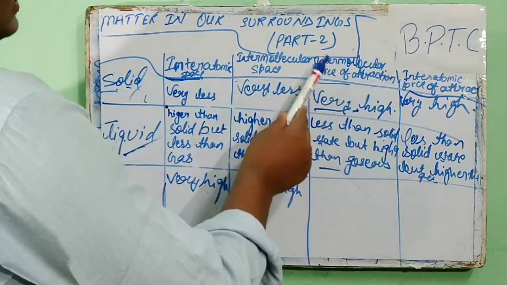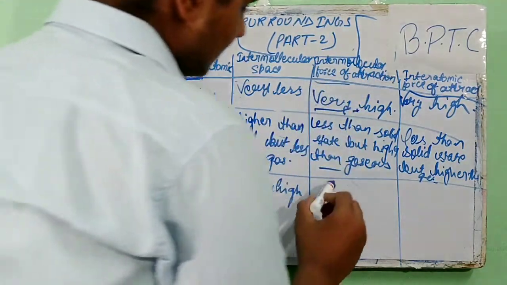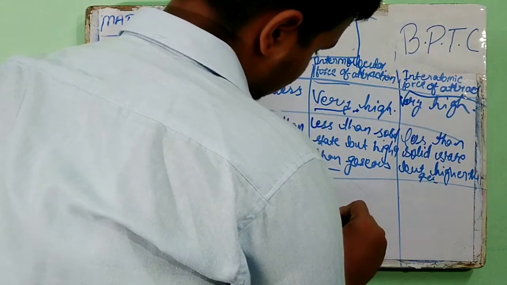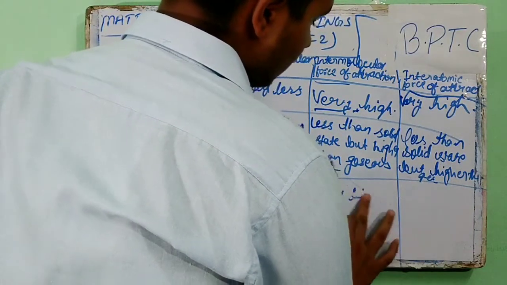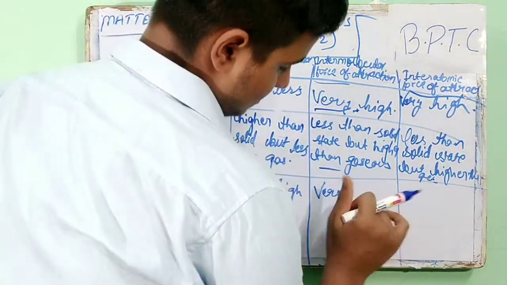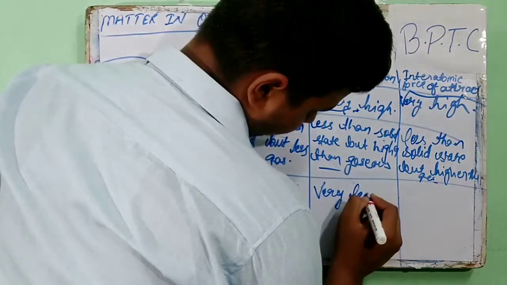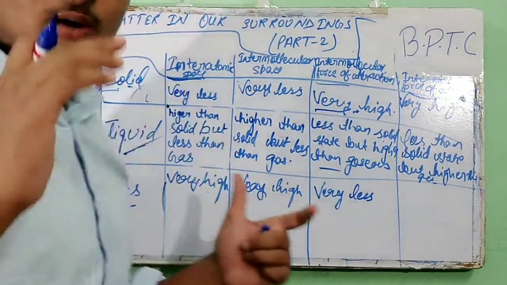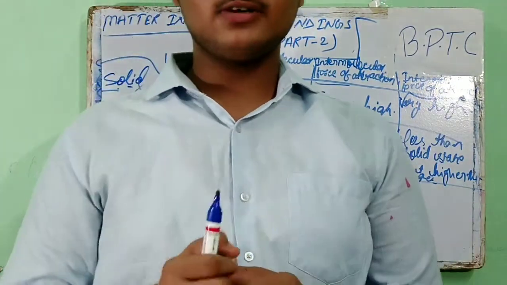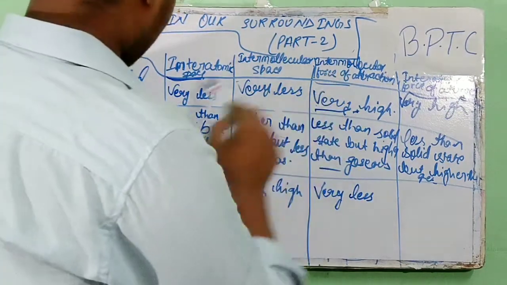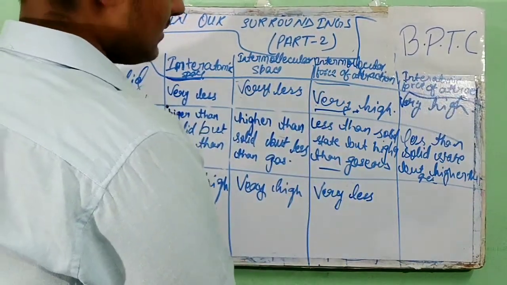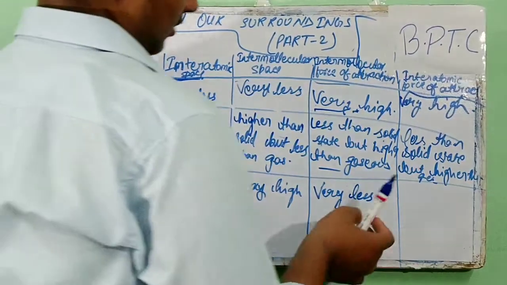Intermolecular force of attraction is very less, due to which its volume is not fixed. It also keeps moving out, and it reacts with any material very fast. This is the reason the volume of the gaseous state is not fixed.